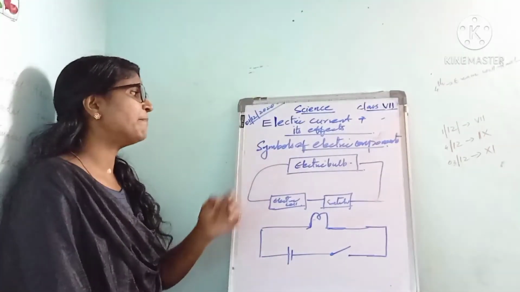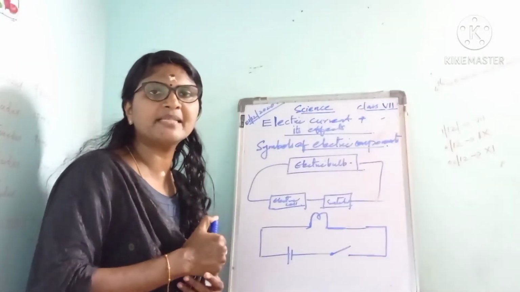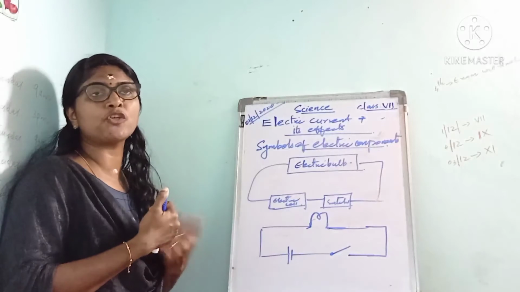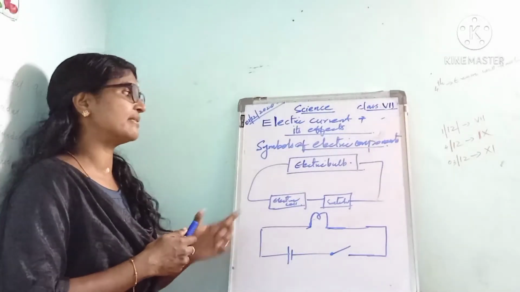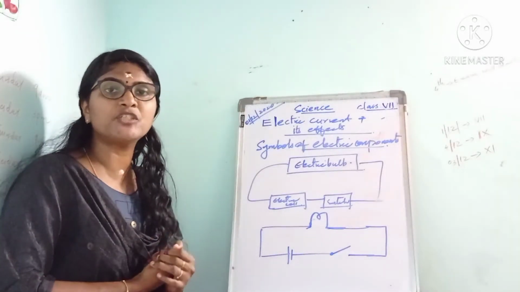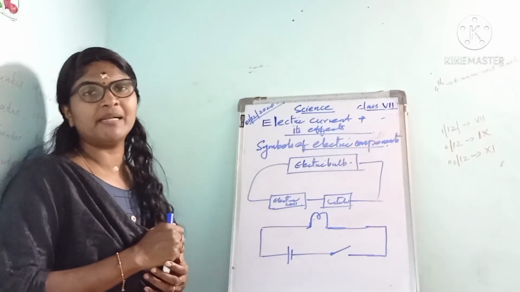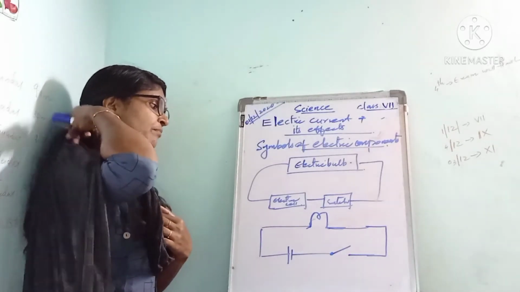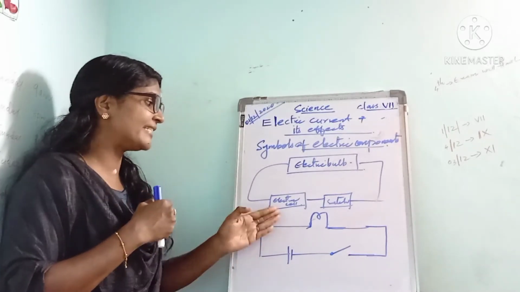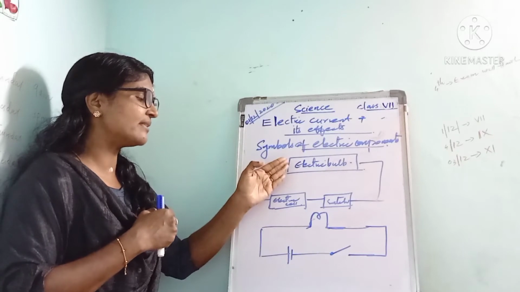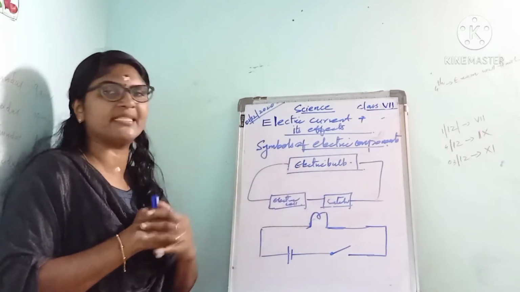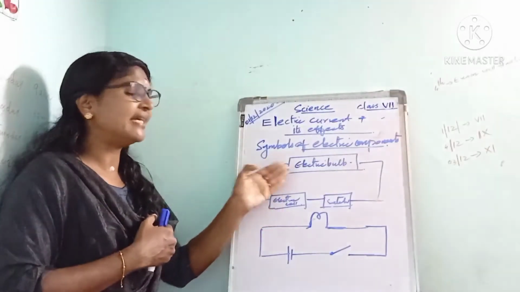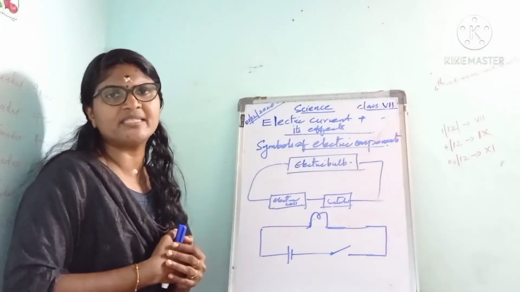Next we can see the symbols of electric components. A circuit diagram can be drawn by using standard symbols. We have a simple electric circuit that consists of a source of electricity, that is an electric cell, then an electric device, that is an electric bulb, and a switch. This is a simple electric circuit with an electric cell, an electric bulb and a switch.